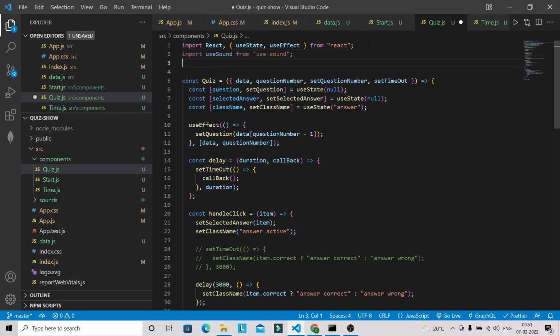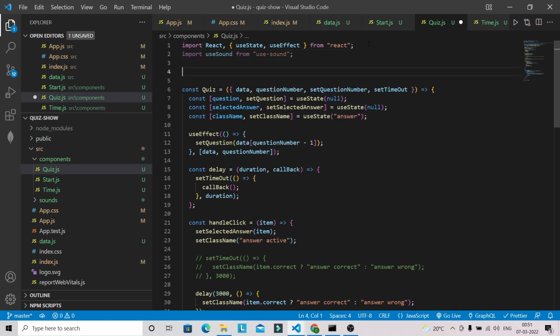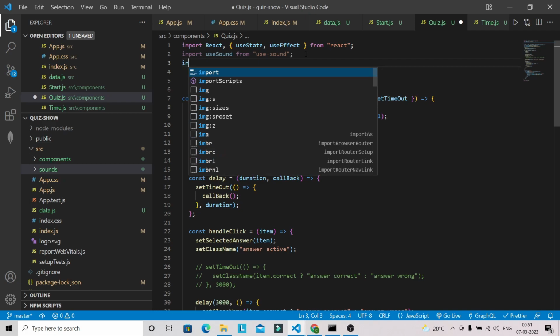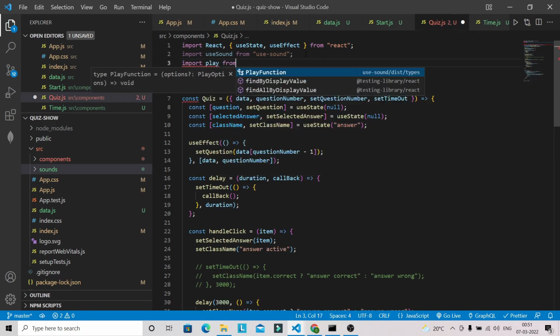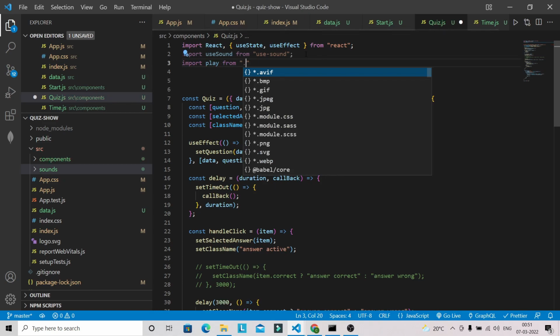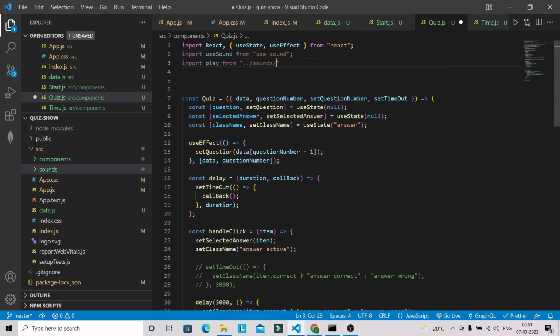We also have to bring each sound that we have inside this sound folder, that is correct, play and wrong. So let's bring those sounds as well. So import play from sound play dot mp3.